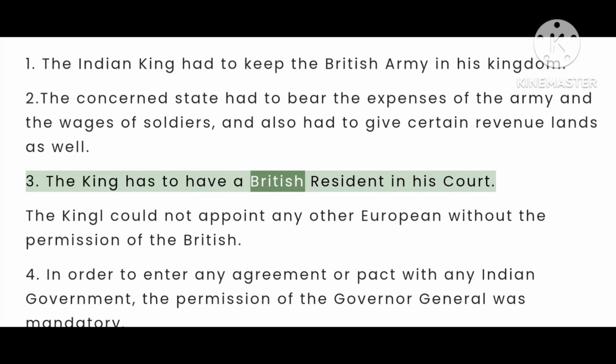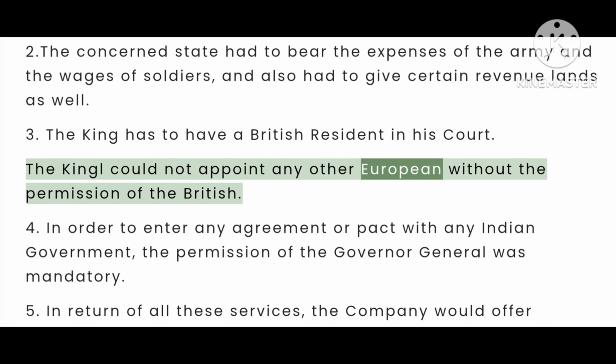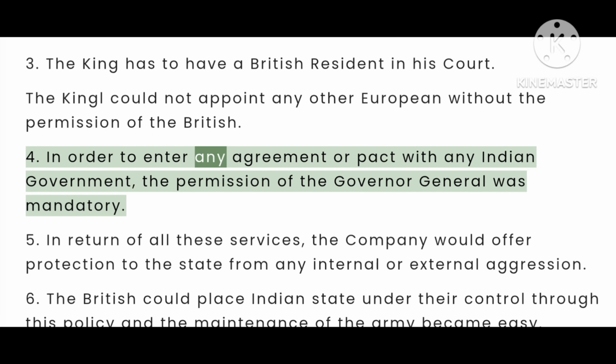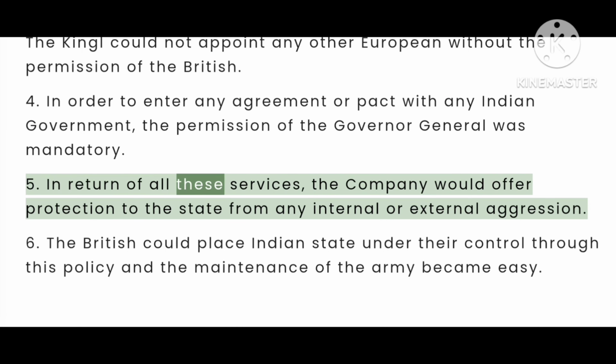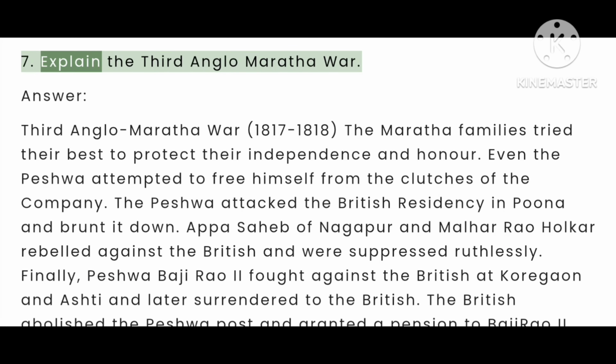3. The king has to have a British resident in his court. The king could not appoint any other European without the permission of the British. 4. In order to enter any agreement or pact with any Indian government, the permission of the Governor-General was mandatory. 5. In return for all these services, the company would offer protection to the state from any internal or external aggression. 6. The British could place Indian states under their control through this policy, and the maintenance of the army became easy.